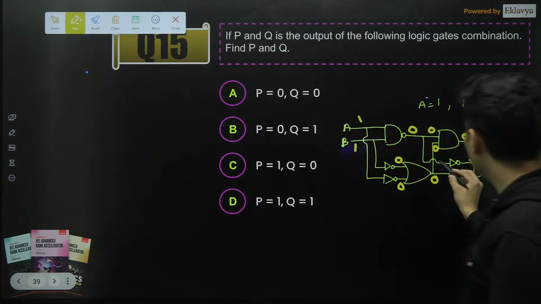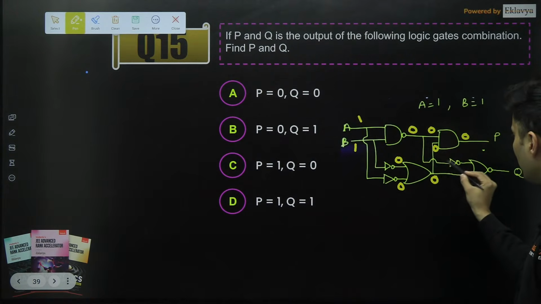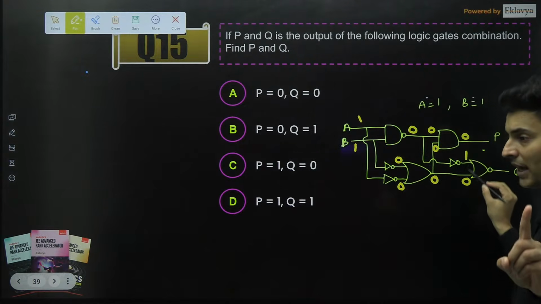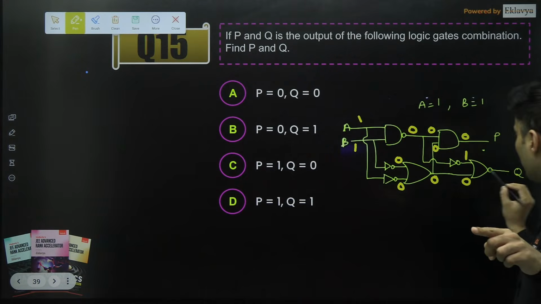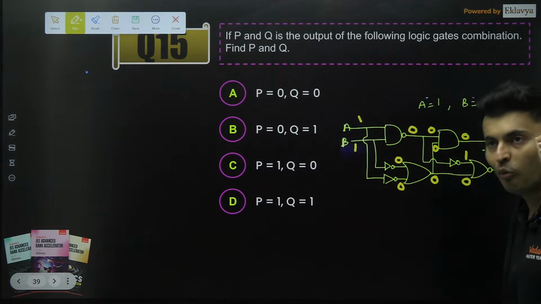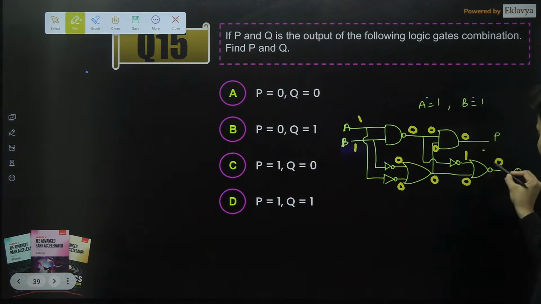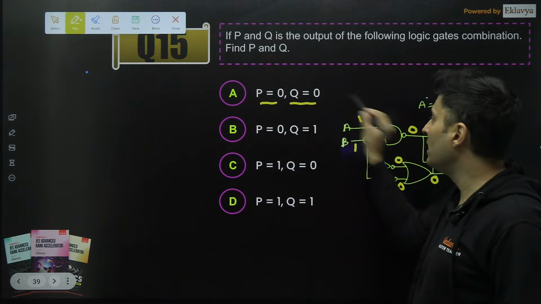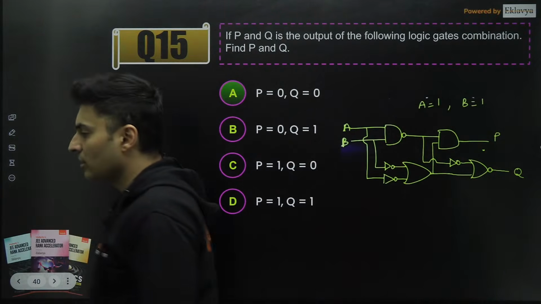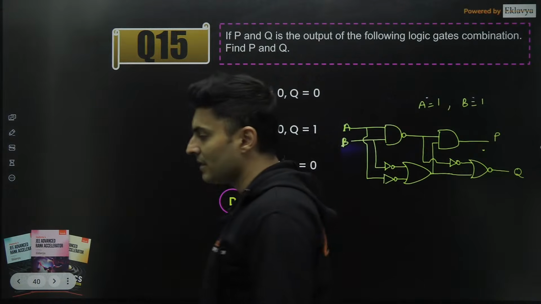Okay. Next, let's look over here. This 0 will come here, go to the NOT gate, will become 1. 1 OR 0 will become 1, sorry, I said 0 by mistake. 1 OR 0 will become 1, my bad. And the NOT operation will make it 0 back again. So I think the answer should be A. OR means if anyone is 1, it will be 1. So yes, the answer is A.